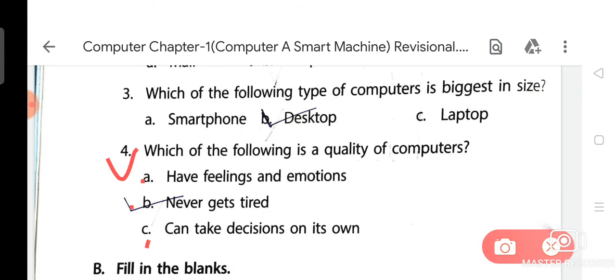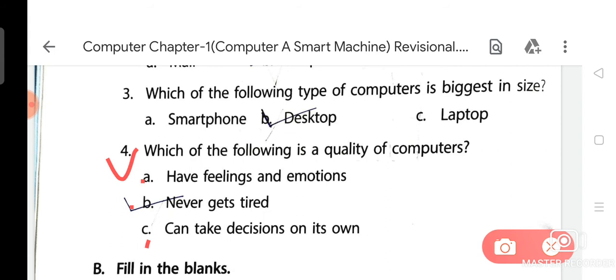There are a lot of qualities of computers, like a computer is a smart machine and an electronic machine. A computer can store a lot of information and can do anything because it is a machine.